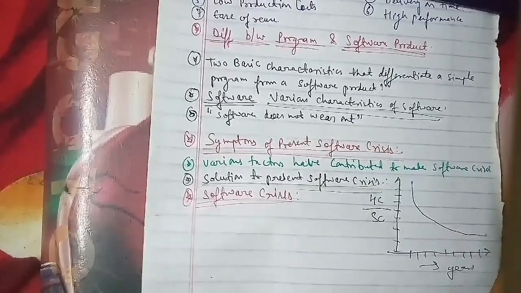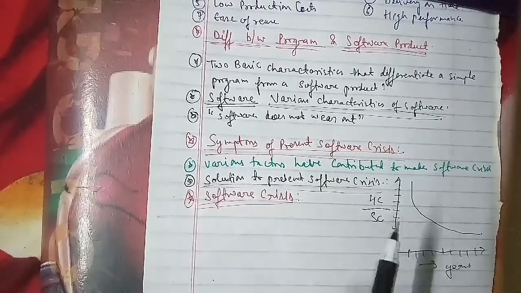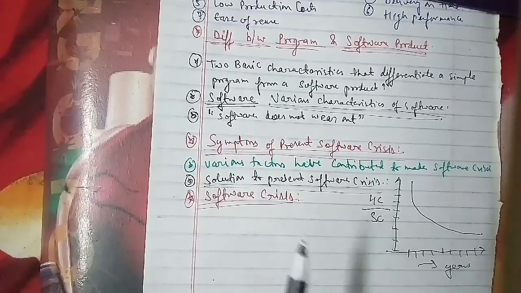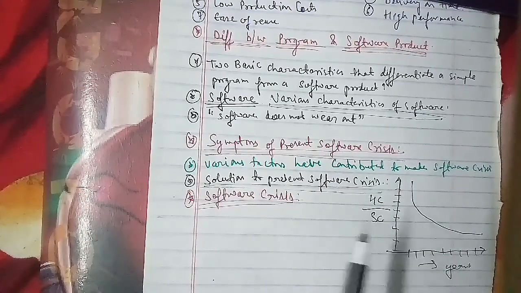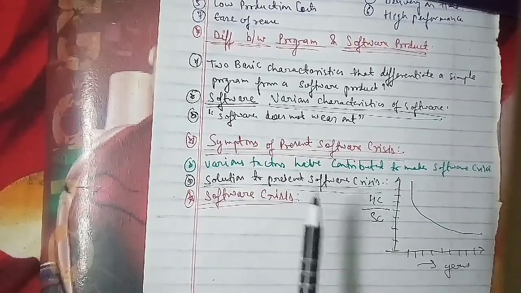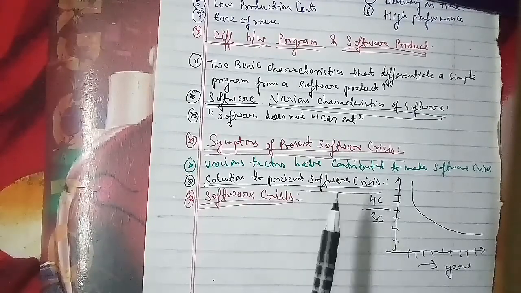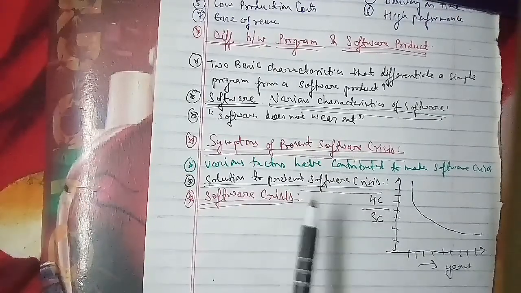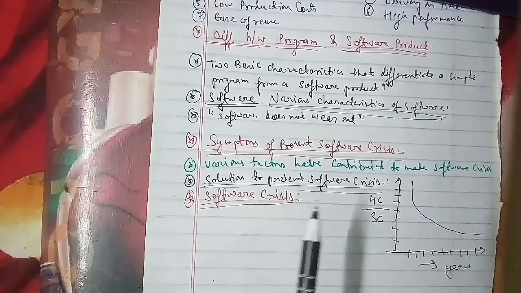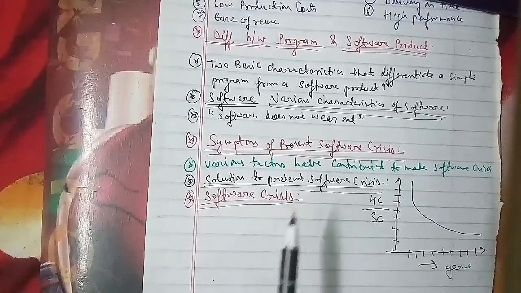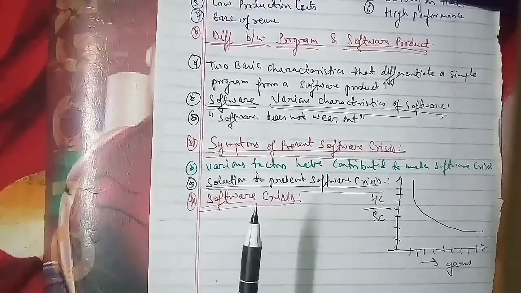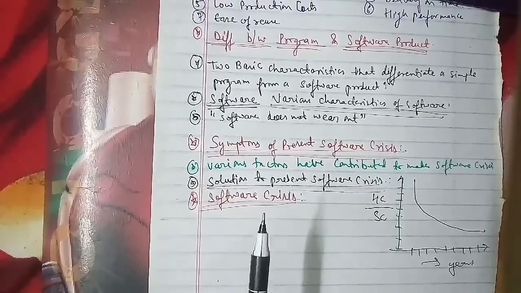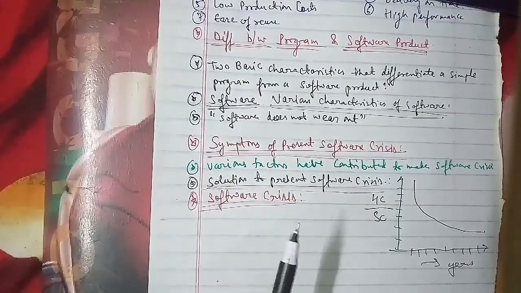Now we will discuss the other question: list factors that have contributed to making our present software crisis and suggest at least two possible solutions to the present software crisis. This has been asked in the examination paper for 10 marks, so it is an important one.